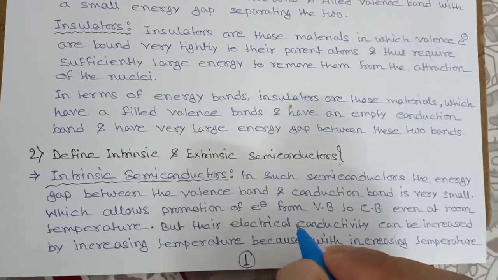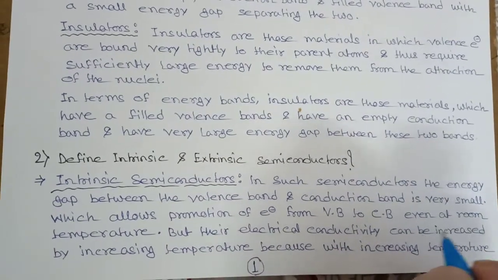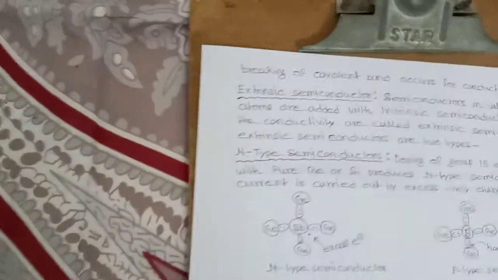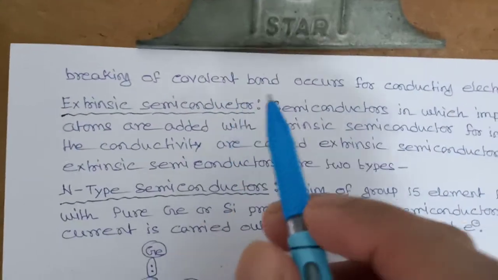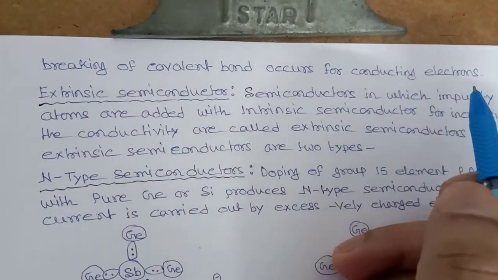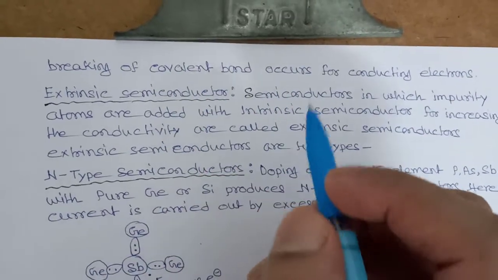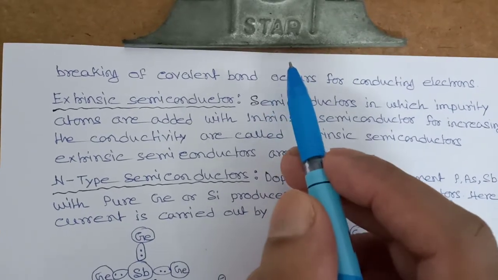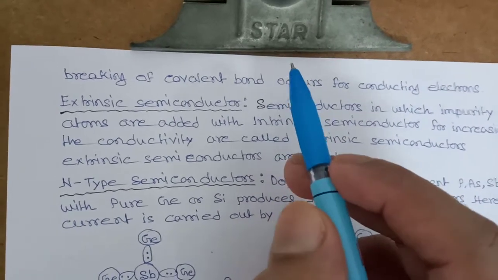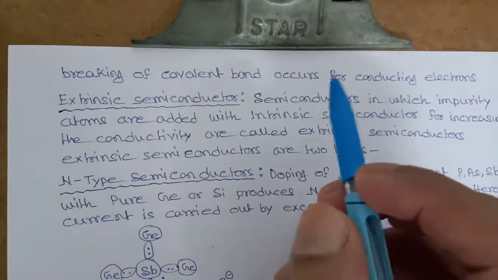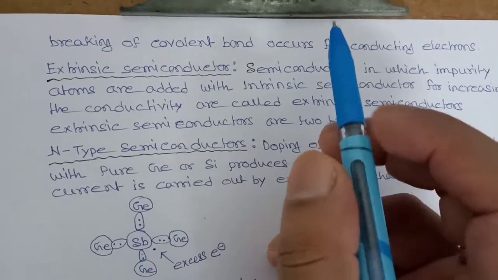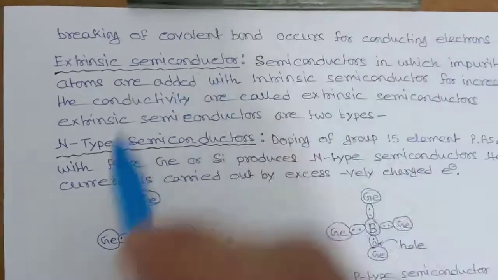But their electrical conductivity can be increased by increasing temperature, because with increasing temperature, breaking of covalent bonds occurs for conducting electrons. When you increase temperature, the covalent bond will break, and a covalent bond consists of two electrons. So these two electrons will be free now, which can conduct electricity. That's why when we increase the temperature of an intrinsic semiconductor, its conductivity increases.